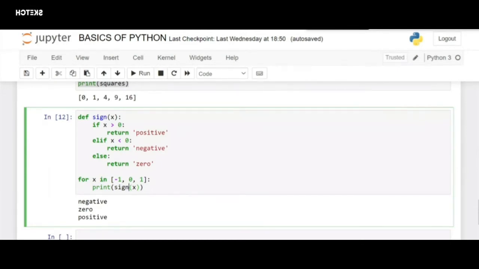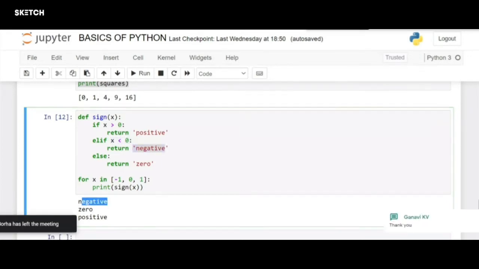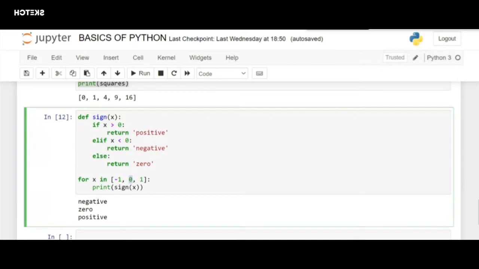The -1 will be passed when this function is called, and it will be satisfied by this x is less than 0 condition. So it returns negative in the first line. When it's 0, neither of the conditions are satisfied, so the final condition, which is return 0, will be satisfied. So that will be printed. In the final step, 1, which is a positive number, positive will be printed.